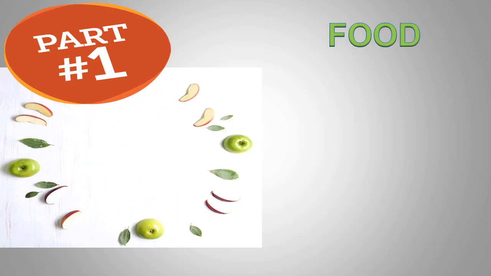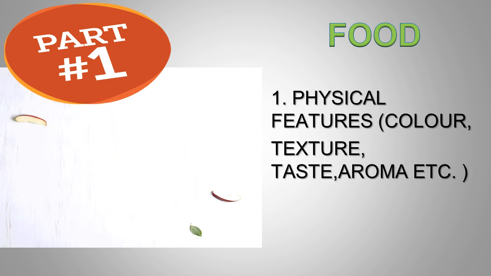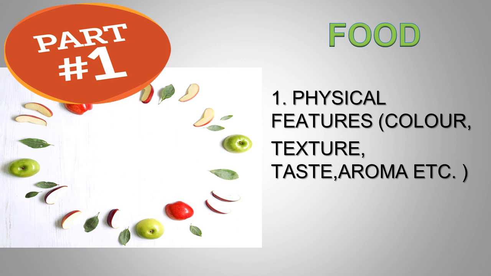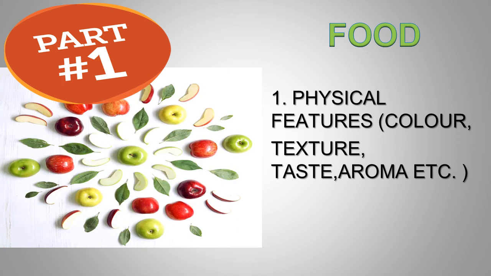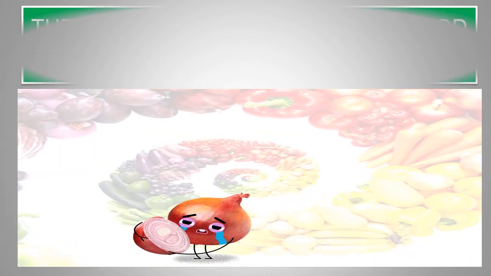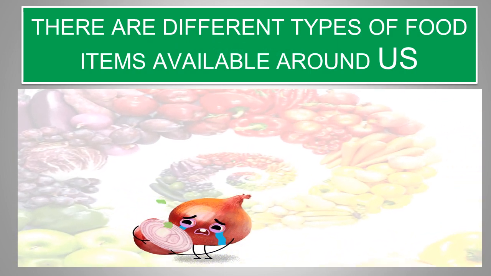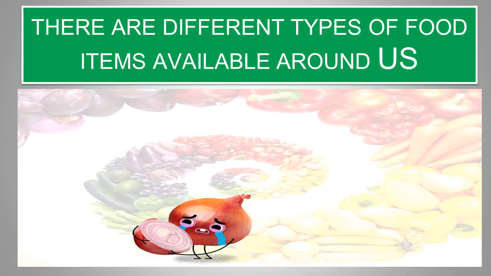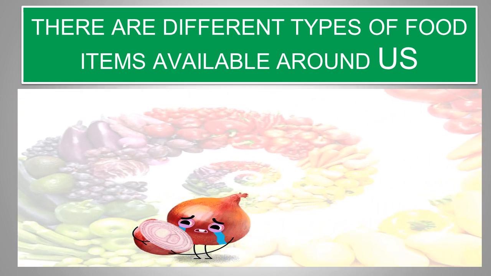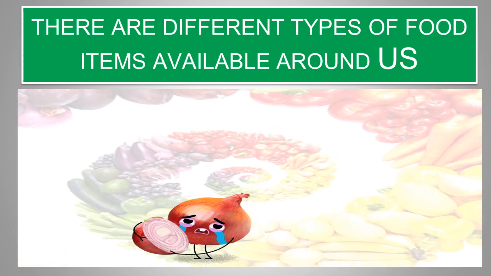Part 1 of this unit is about food, and under this we are going to learn the physical features of food, that is, its color, texture, taste, aroma, etc. Now, when you think of food, what picture arises in your mind? Does only a single food item come, or a variety of food items come to your mind?